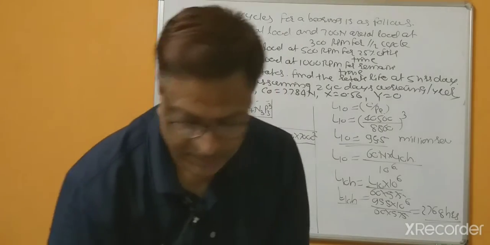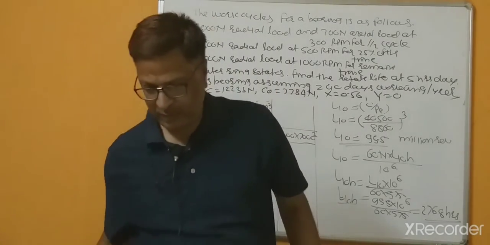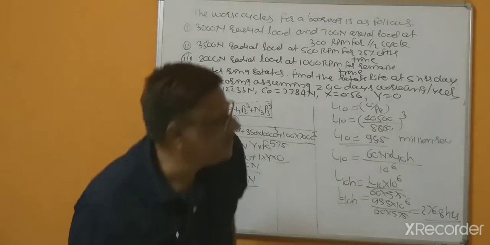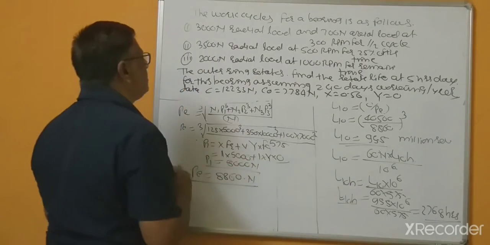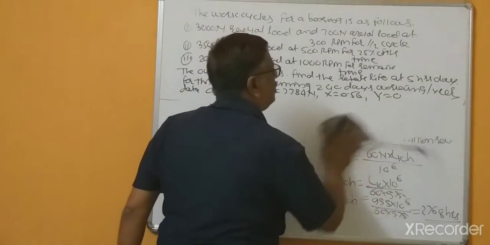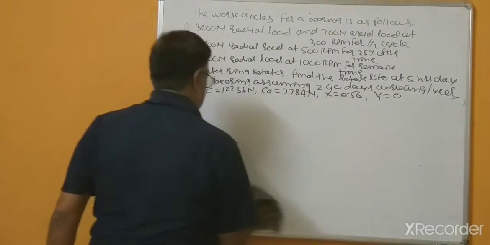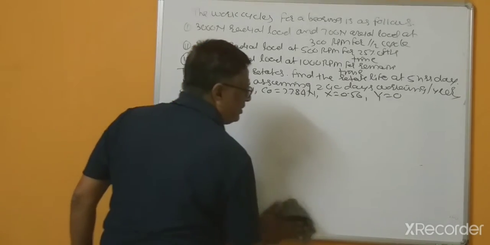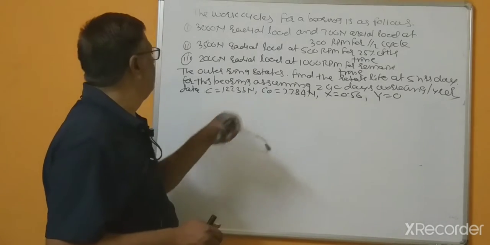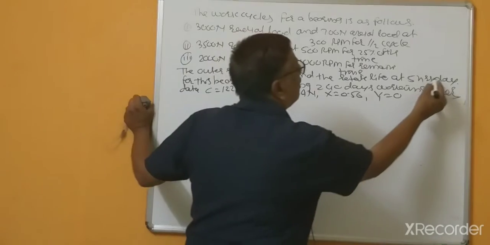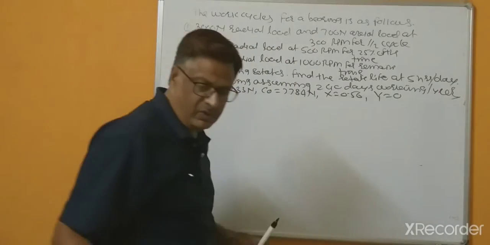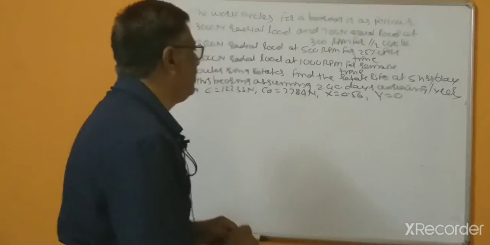This is actually a question paper problem. So actually when X equal to 0.56, Y equals some values, but here X equal to 0.56 is given and Y equal to 0. So according to the given data, we can calculate the expected life of the bearings in years, at 5 hours per day and 240 working days per year.